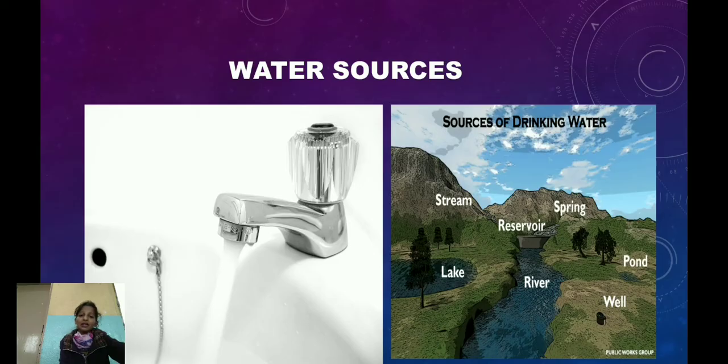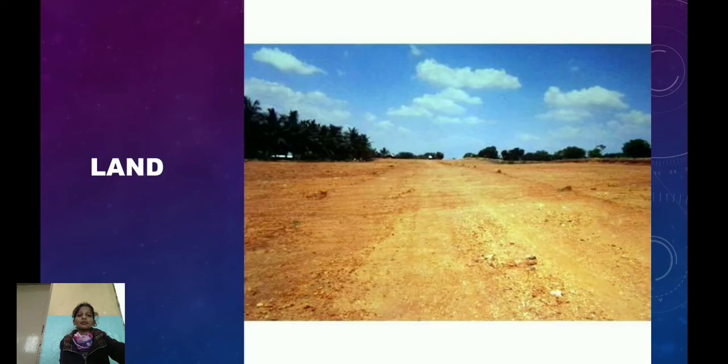Can you tell me children, where do you get water from? Okay, water is obtained from different sources at different places. In cities, we get it from pipes and taps, and in villages, we get it from wells or rivers, lakes, ponds, etc. Where do we lay the foundation of buildings? Okay, the foundation of buildings is laid on land.